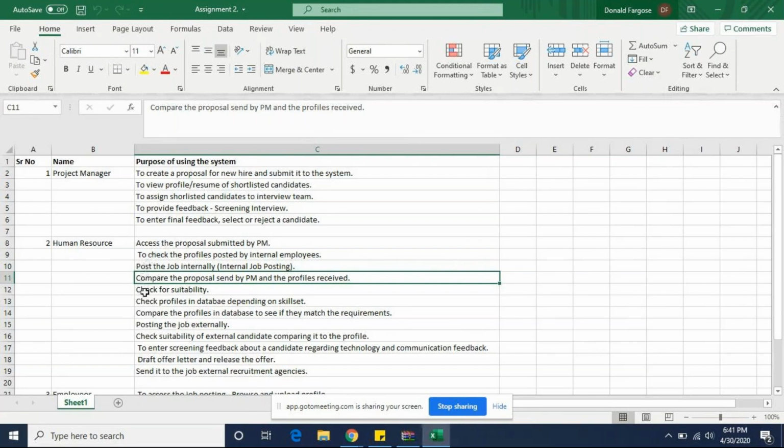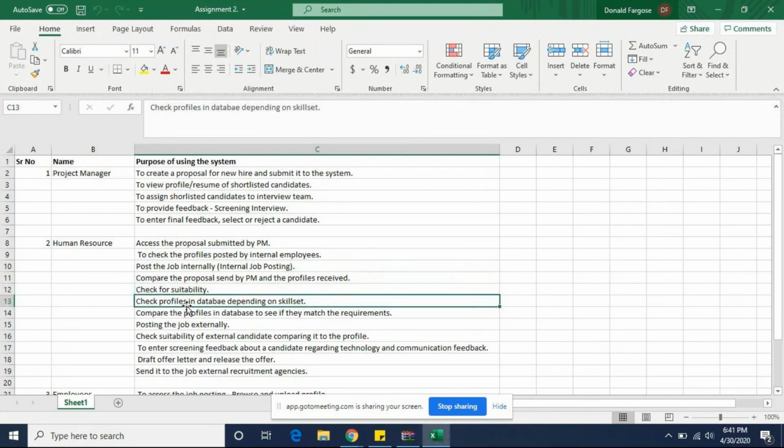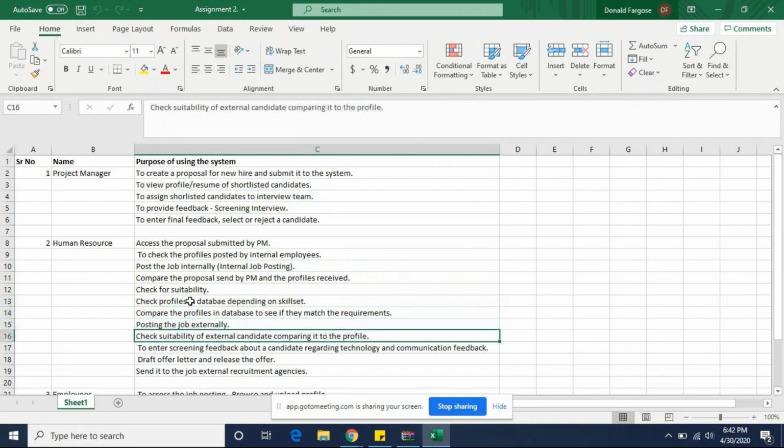That is to check the suitability of the candidate, and then to check the database of the company, which is already in the system, to see if there is a suitable candidate depending on the skill set provided by the project manager, comparing the profiles in the database.